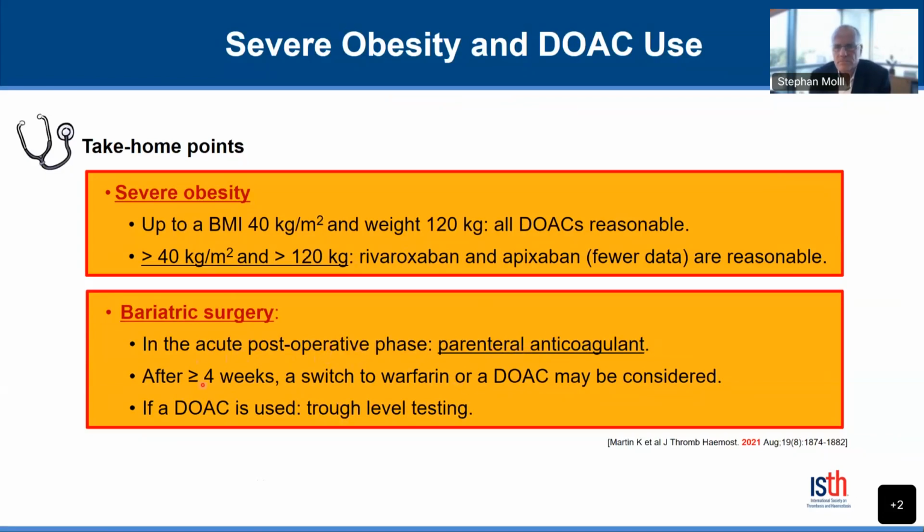And then after maybe 4 weeks, maybe 6, 8 weeks, at some point, once the patient has stabilized after the bariatric surgery, it may be reasonable to switch to warfarin or a DOAC. It can be considered. However, if a DOAC is used, we still don't know how it's absorbed, and then it would be appropriate to do trough plasma level testing of an anti-Xa or a drug-specific drug level. And that's a practice that I do as well.